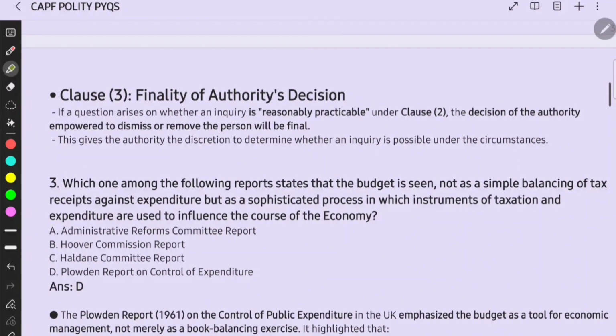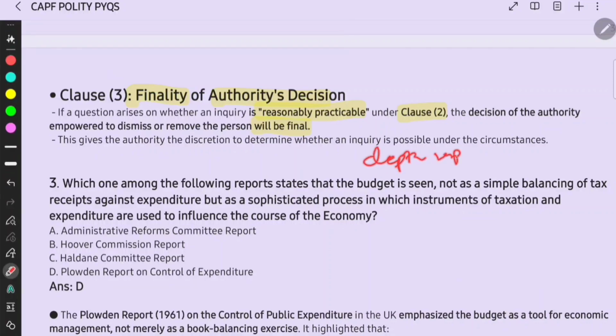Then with respect to clause 3, finality of the authority's decision. If a question arises on whether an inquiry is reasonably practicable under clause 2, the decision of the authority empowered to dismiss or remove the person will be final. This gives the authority the discretion to determine whether an inquiry is possible under the circumstances. Here you have to understand the depth of responsibility on a civil servant.